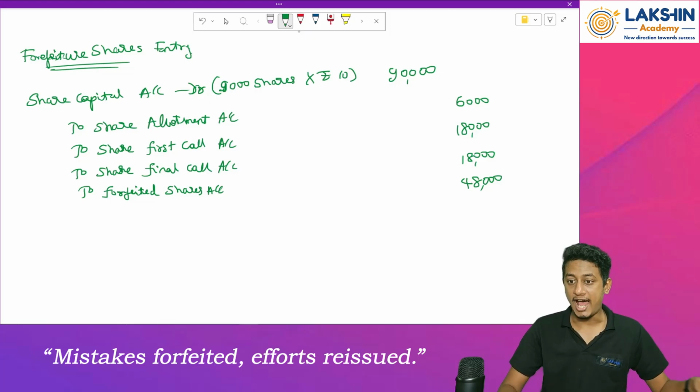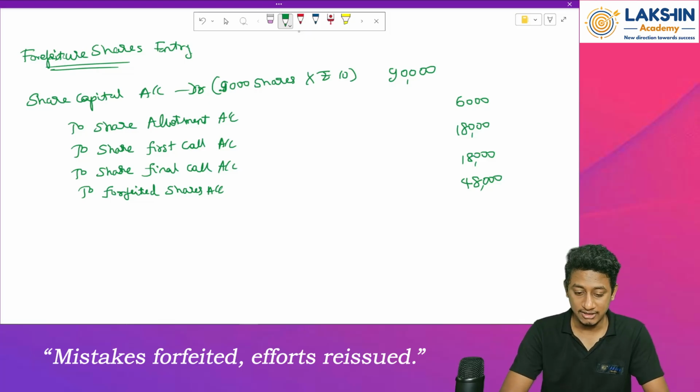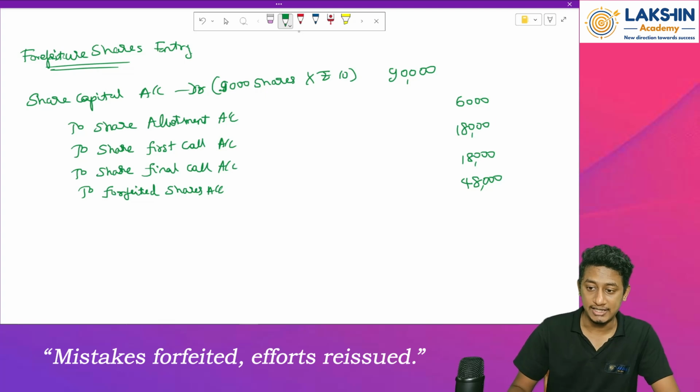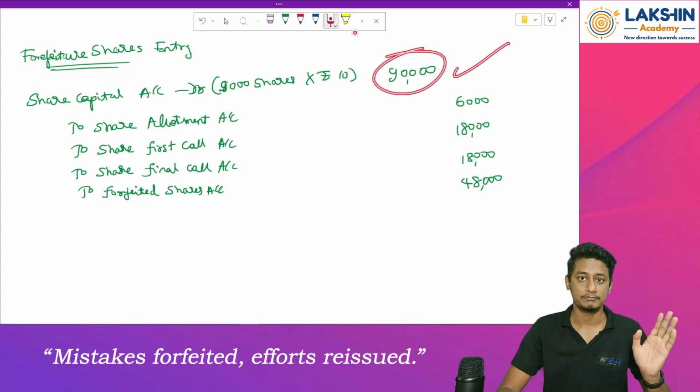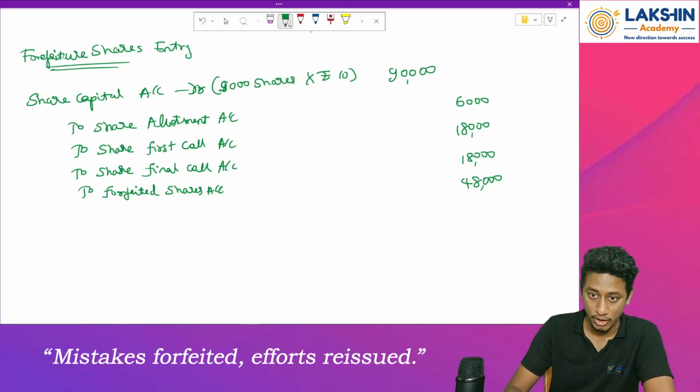If you want, you can just add 6,000 plus 18,000 plus 18,000 plus 48,000. This will give you 90,000 rupees. Done. So that means whatever entry we have passed is proper. Okay, going ahead.